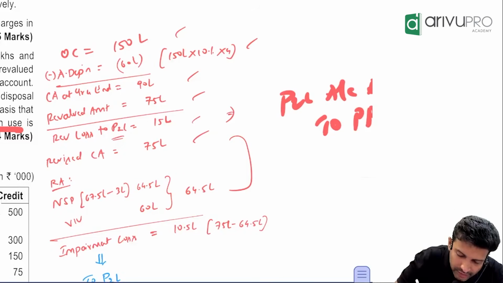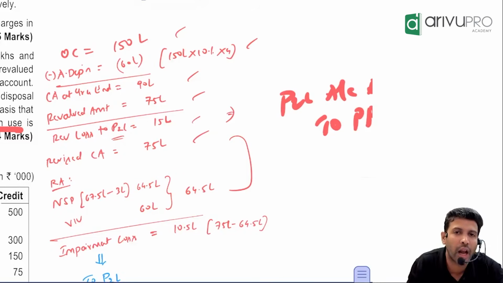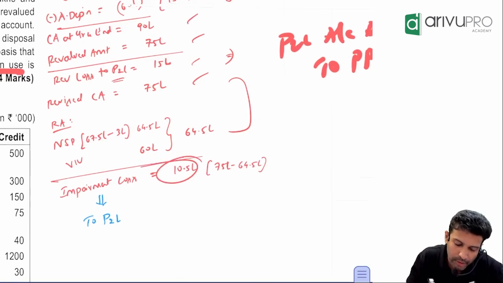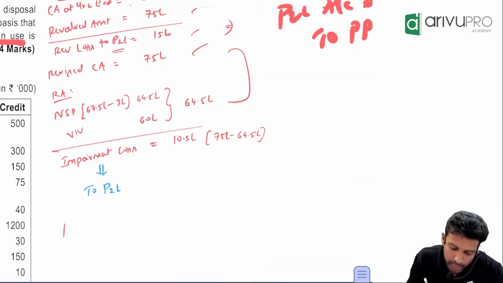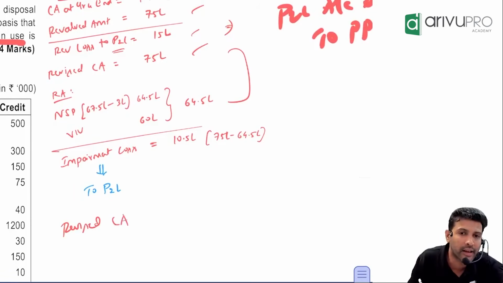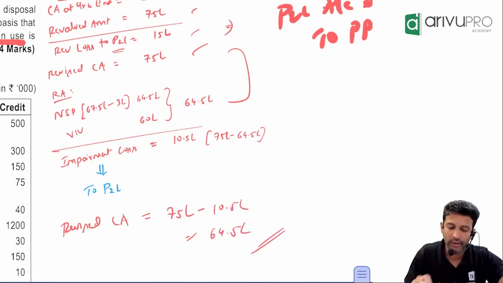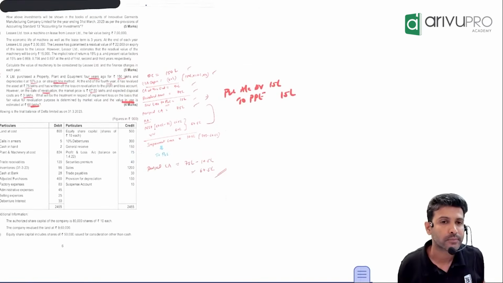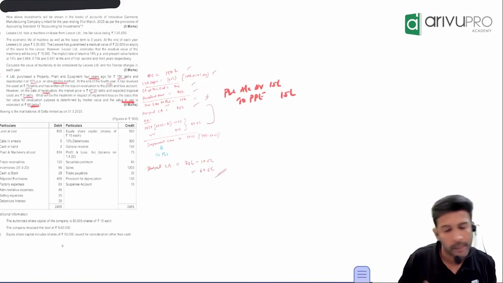Though you have done revaluation and got a revaluation loss, do you have a revaluation reserve or no? So this impairment loss, where will it go? P&L. Maybe if you want, you can write one more line. After you book the impairment loss, the carrying amount will again get revised. From 75 lakh, it will reduce by 10.5 and directly become how much? 64.5. Okay, thank you.